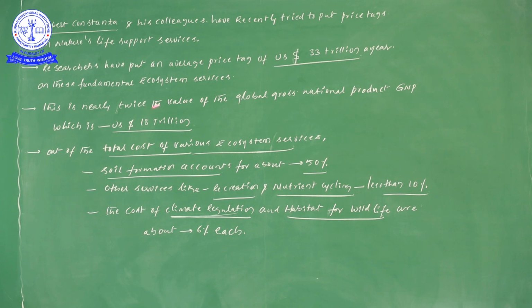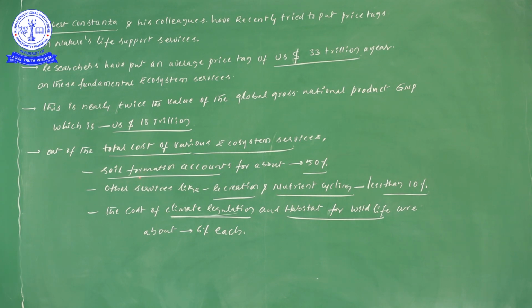Some of these are important points. Out of the total cost of various ecosystem services, from the NEET examination point of view, I have mentioned three points, and all of them are very important. For the total cost of various ecosystem services, soil formation accounts for about 50%.